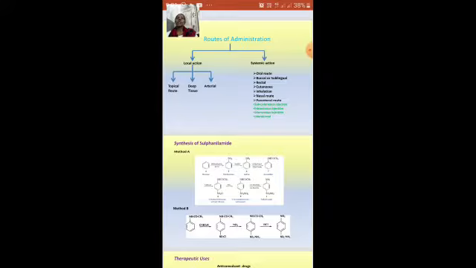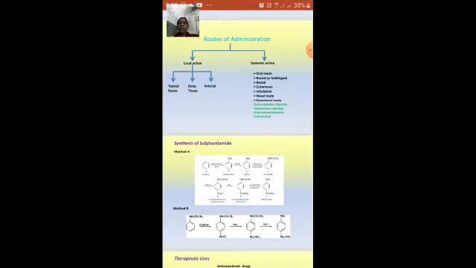Let's discuss in short. Routes of administration are again broadly classified into two types: local and systemic. Local again includes topical route, deep tissue and arterial, whereas systemic includes oral, buccal or sublingual, that is also through the mouth itself, rectal, cutaneous, that is through the skin, injections, and inhalations, like Vicks inhaler or something like that, through the nasal route, tubes or something like that.